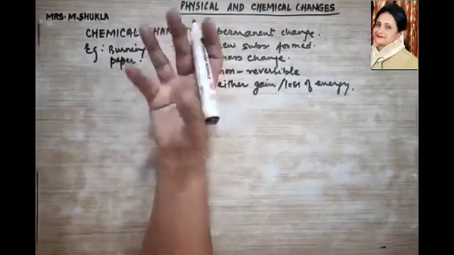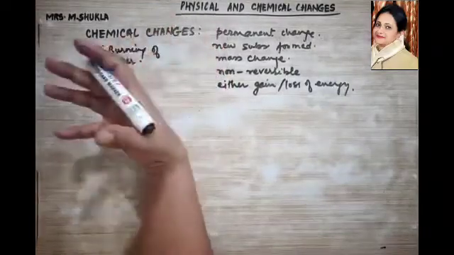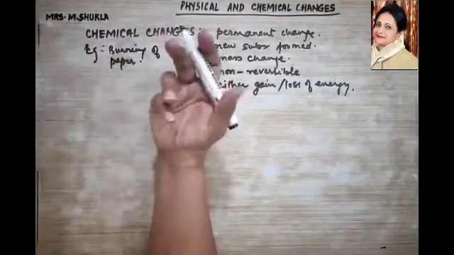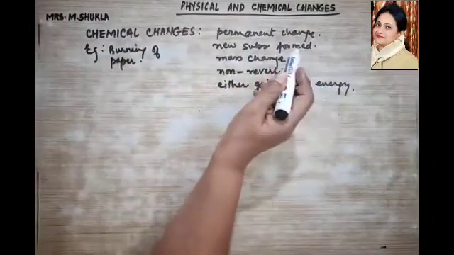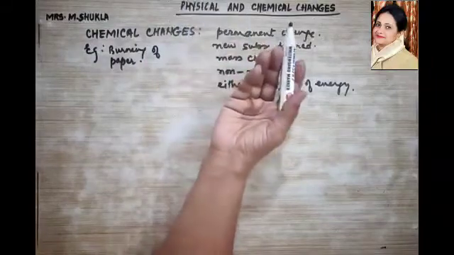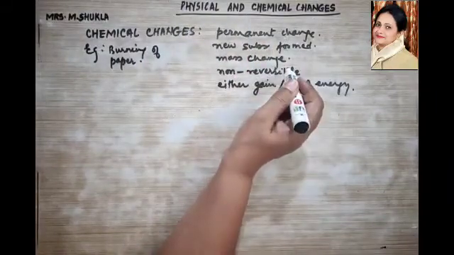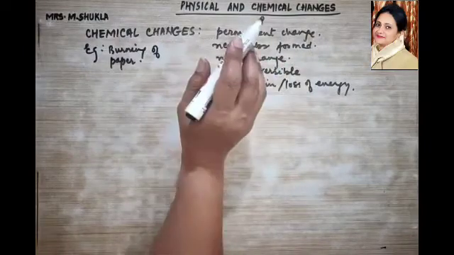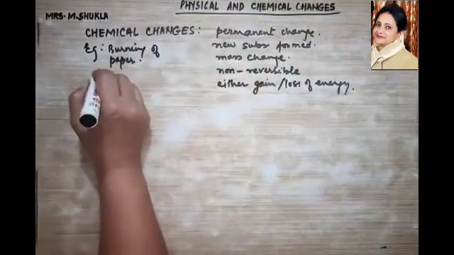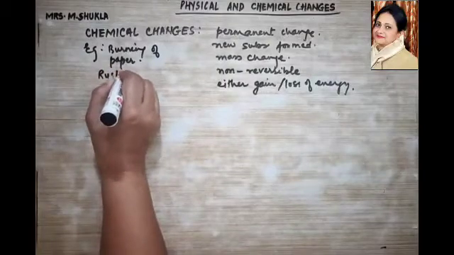Now from that ash, that black soot, you cannot get back your paper or the material. So it is a chemical change where it has a permanent change, a new substance. From that paper you have got an ash. Okay, it is non-reversible. Some energy change has taken place over here. I hope that's clear.